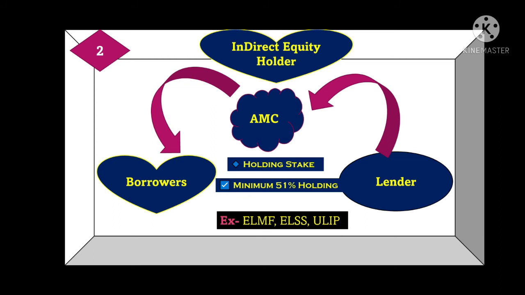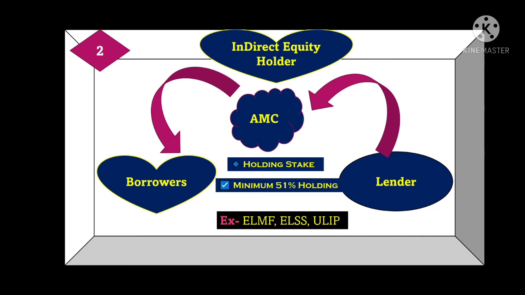Which is pooling the investment, or pooling the money or funds from several investors. After that, it invests those funds in different securities in different companies, right? So here the lender is also an equity holder but through AMCs, means through a mediator.